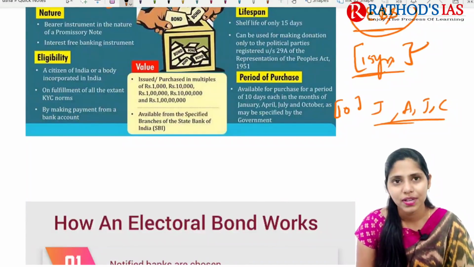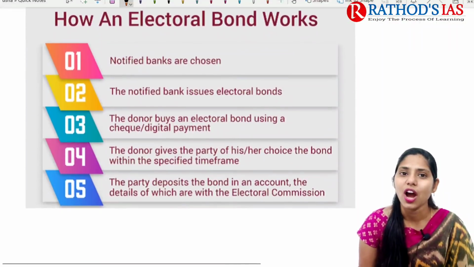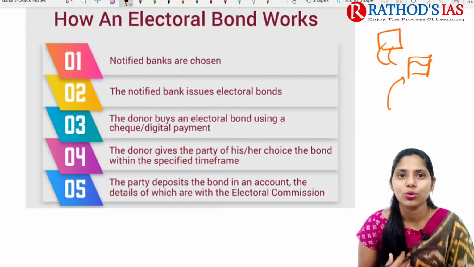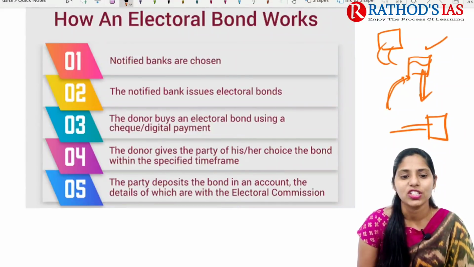Okay, so these months will be prescribed by our government. So if we're talking about how these electoral bonds work, first of all, the notified banks will be chosen, and these banks will be issuing these electoral bonds. For example, if I am the donor, I will go to this bank and purchase this electoral bond, either by check or by digital payment, and I will take this bond and give it to the political party of my choice within a specific period of time.